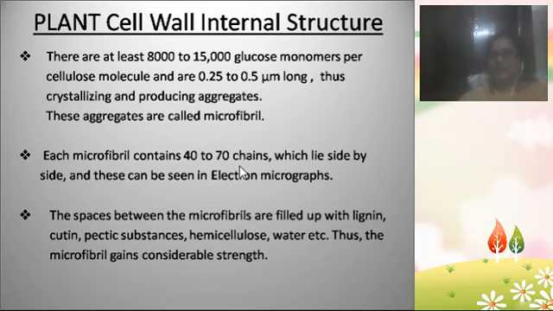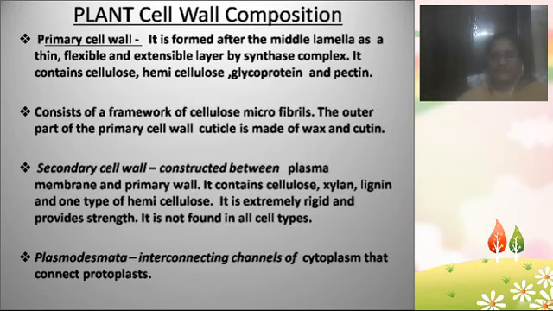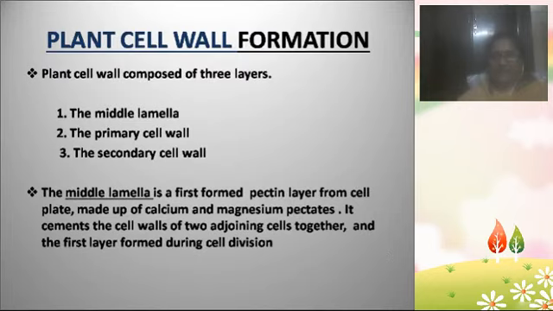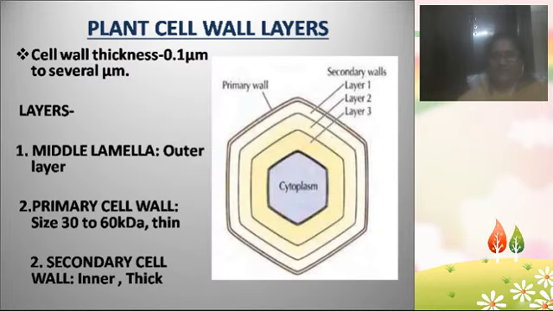And each microfibril consists internally of 40 to 70 chains of cellulose molecules. Each chain is made up of many cellulose molecules. So each microfibril consists of 40 to 70 chains, and all of this can be seen in the electron micrograph. Let us go back to the plant cell wall internal structure diagram.